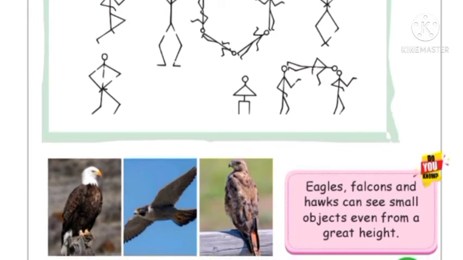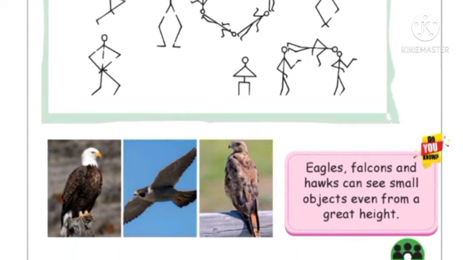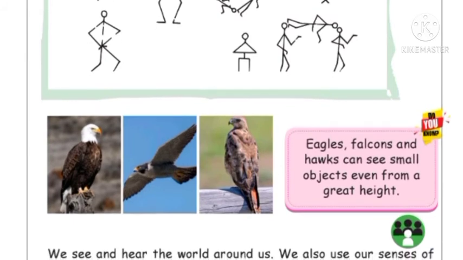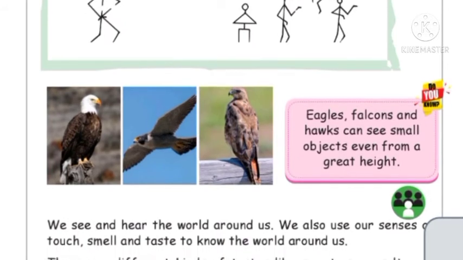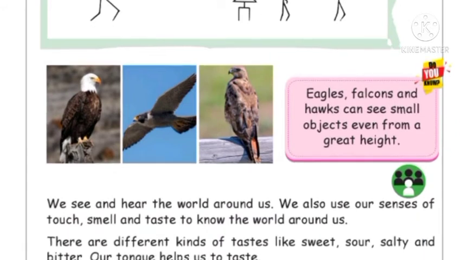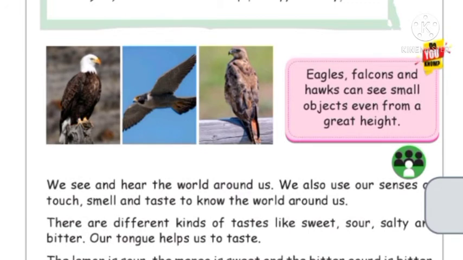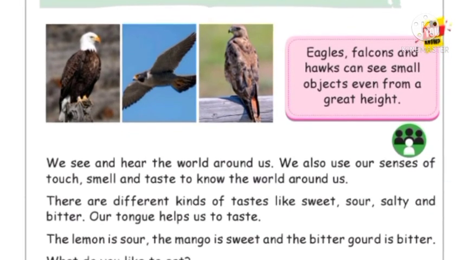Children, do you know eagles, falcons and hawks can see small objects even from a great height with the help of their eyes? Their eyes are so sharp. See here, the eagle is the first picture. Eagle is there, falcon is there, hawks are there. These three pictures are three birds, and they can see very small objects even from a very great height. Okay, so we see and hear the world around us.